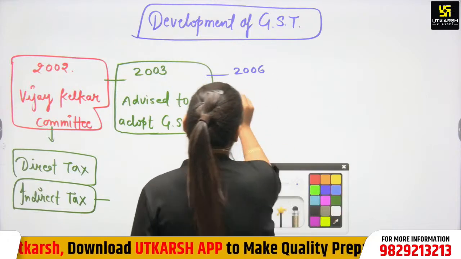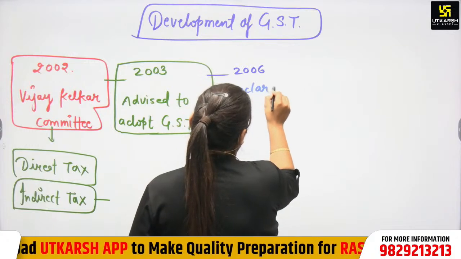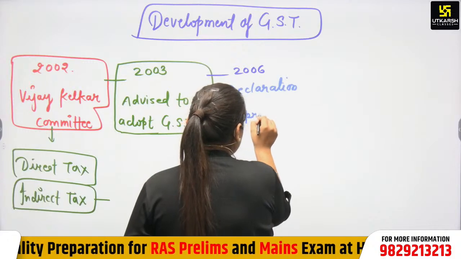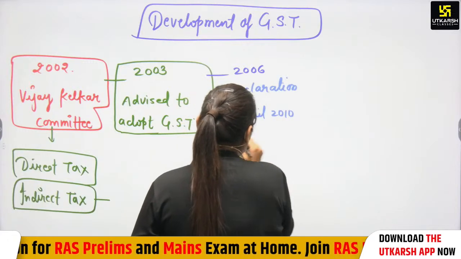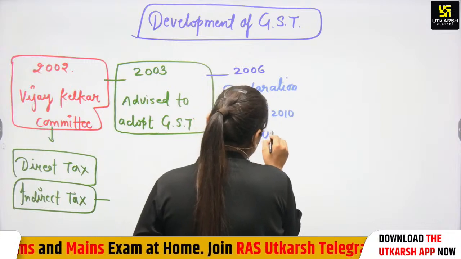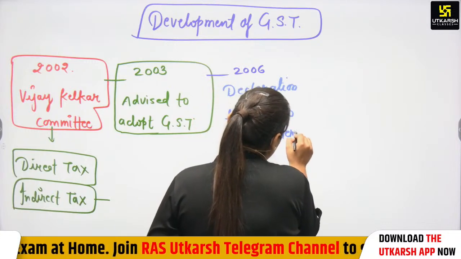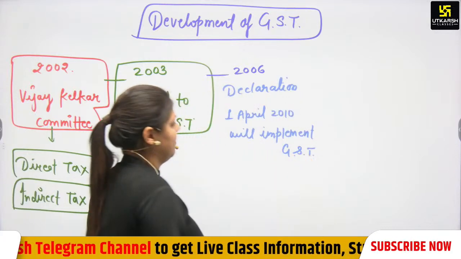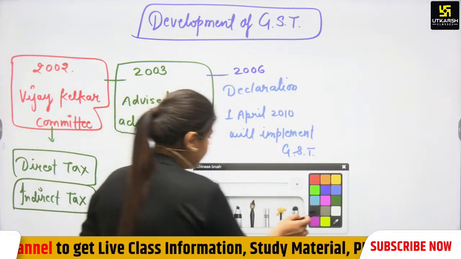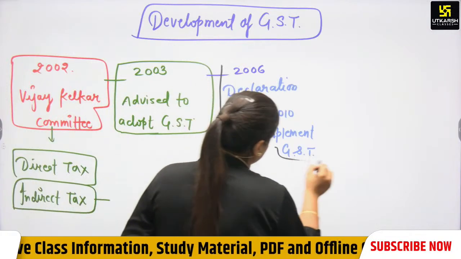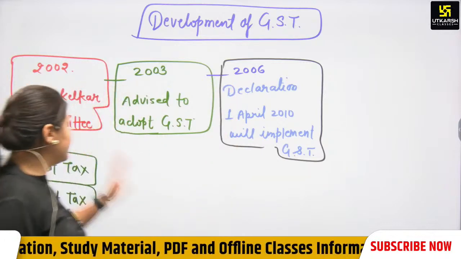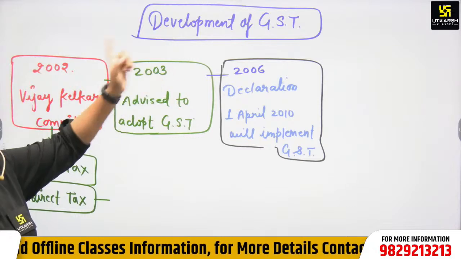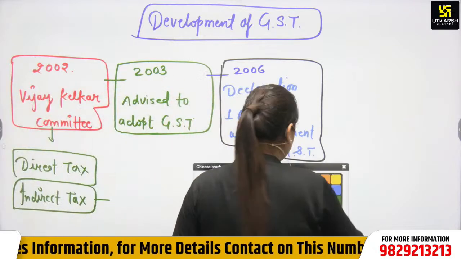What was the declaration? The declaration was that on 1st of April 2010, we will implement GST, but again for some reasons it was not implemented. So in 2006, the effort was again a failure. So there was an effort in 2002, an effort in 2003, then an effort in 2006, and again we can say there was a big effort in 2011.